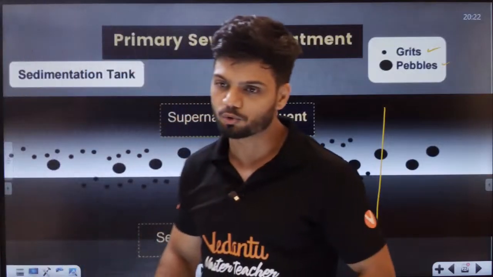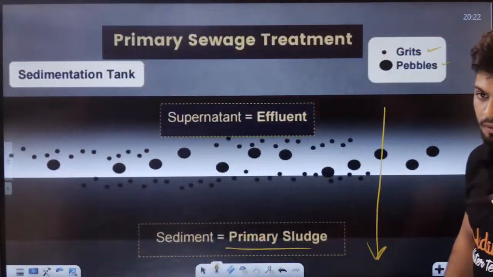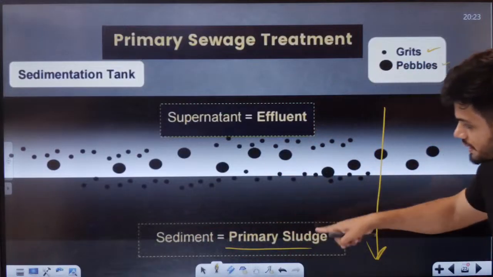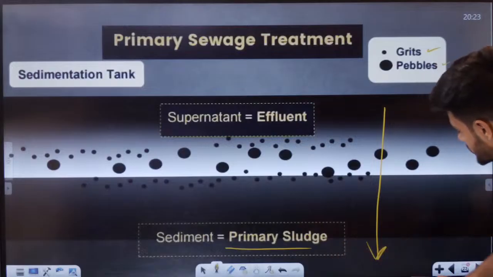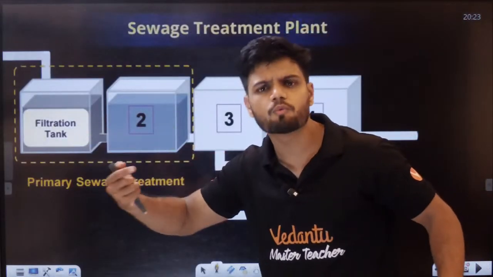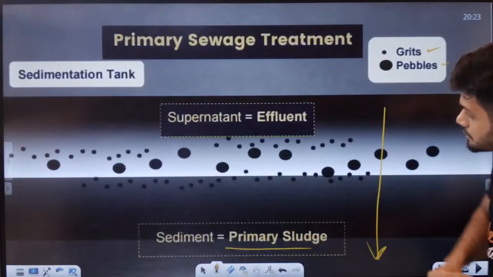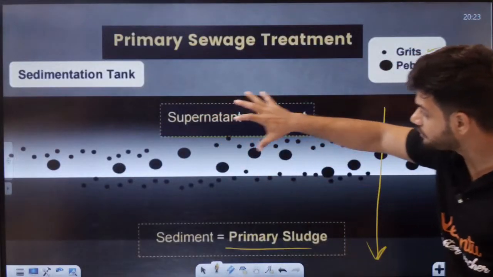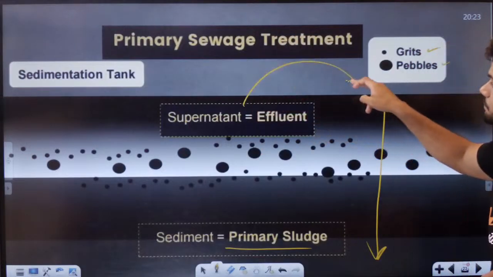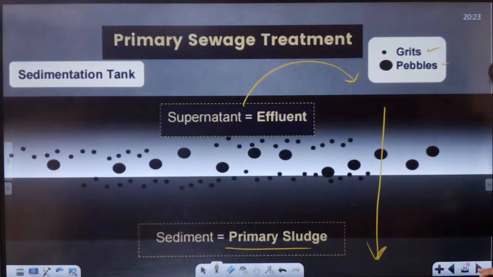That is called sedimentation. Because of gravity, everything on the bottom is called primary sludge. This primary sludge is sent back to the filtration tank to purify the water more. Whatever is present on the top is called effluent. This effluent is sent to the next chamber.